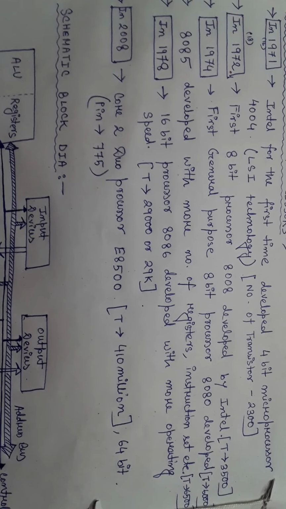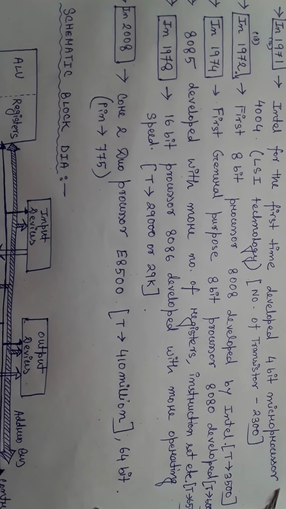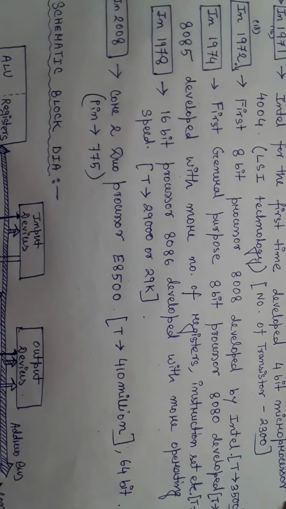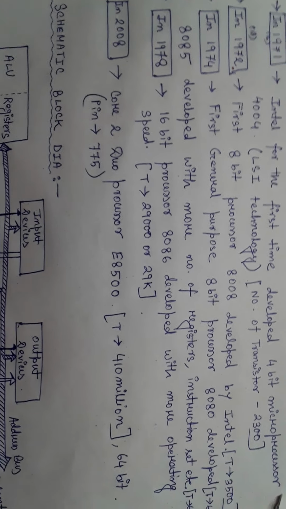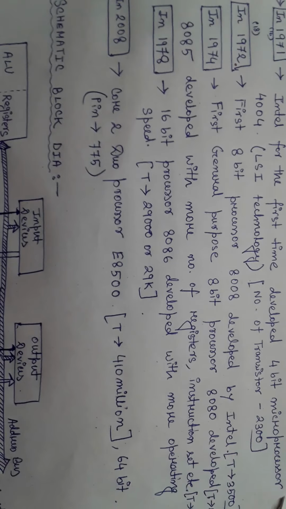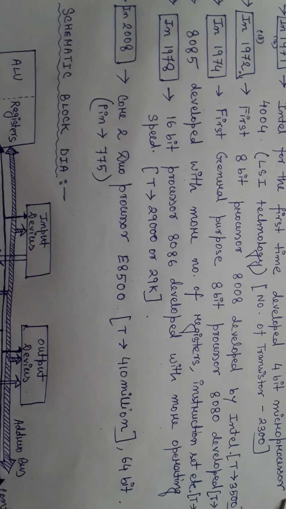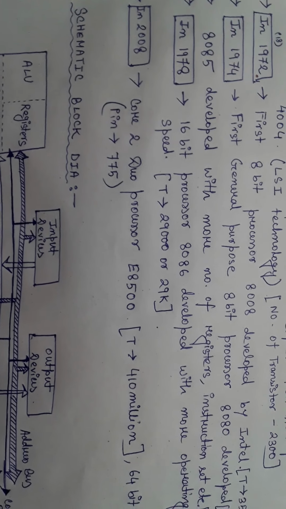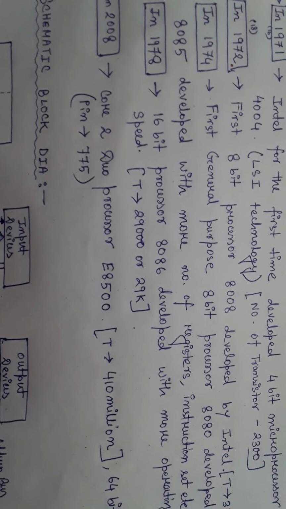In the year 1978 they again developed a 16-bit processor. That means previously the 8085, 8080 or 8008 were 8-bit processors, that means they can access 8-bit binary data, 1 or 0, at a time. But now the 8086 is a 16-bit processor, so it can handle 16-bit data at a time, or it can address 16-bit data at a time, with more operating speed. As long as I discuss the 8086 and 8085 in brief, you will understand how the operation or execution speed is more in the 8086 with respect to the 8085. And hence the number of transistors is now 29,000.